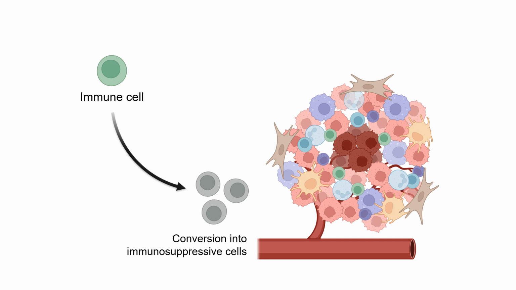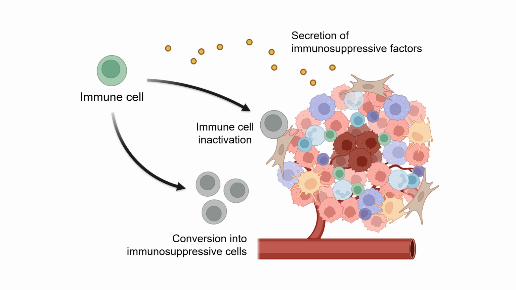Normal immune cells, when they get activated, should attack bacteria or tumor. But in these changed immune cells, they seemingly help the tumor and also suppress the immune response. And they can inactivate other immune cells. And the TME can secrete other immunosuppressive factors. And eventually, the incoming immune cell number can also be suppressed.